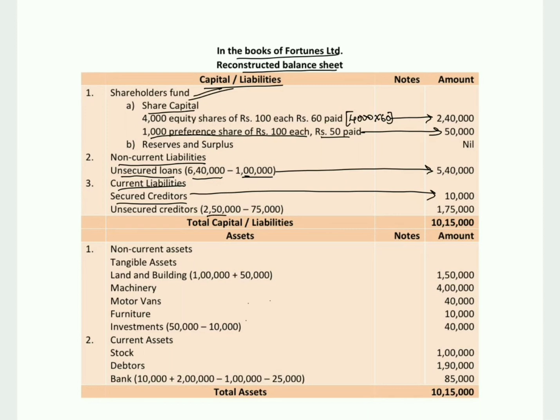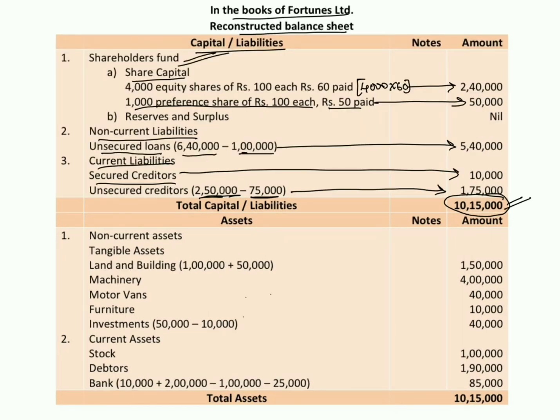So out of 2,50,000, if you reduce 75,000 worth of value, the remaining is 1,75,000. So the total of the liability is 10,15,000. Let's look into the asset side. Non-current asset, that is tangible value, land and building.